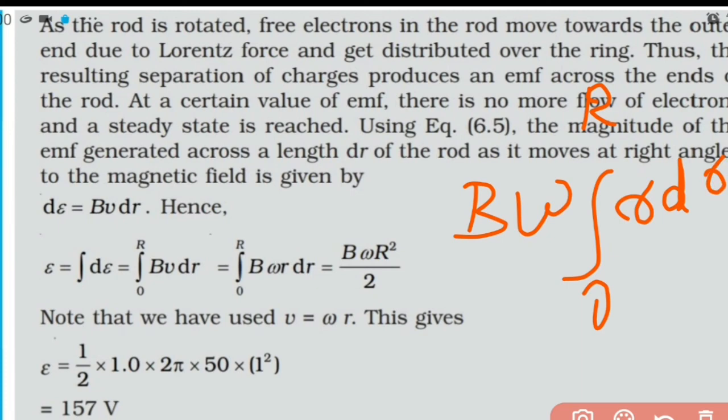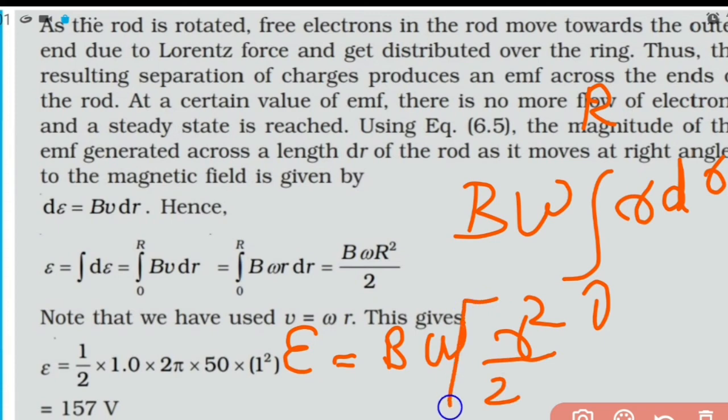Integral r dr, as we know, the integration is r square by 2. So we have epsilon equal to B into omega into small r square by 2 between the limits 0 and capital letter R. That's what we get by integration.